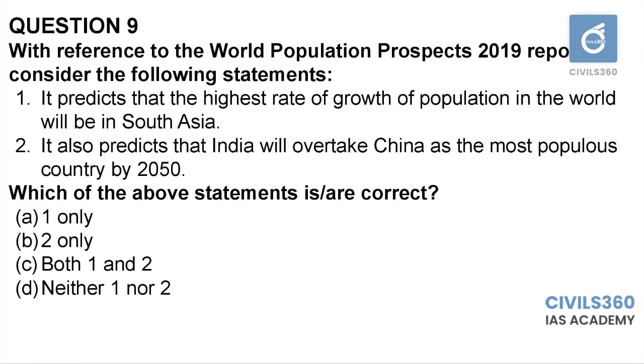And the second statement, it predicts that India will overtake China as the most populous country by 2050. That is not right. Actually, China, due to its one-child policy and all, has tried to adopt aggressive child control measures. So China is already reducing its population growth, and India is slowly increasing, even though its rate of growth is not the highest in the world. So India will overtake China as the most populous country by 2027. That is according to the report. 9th question, option D, neither 1 nor 2.